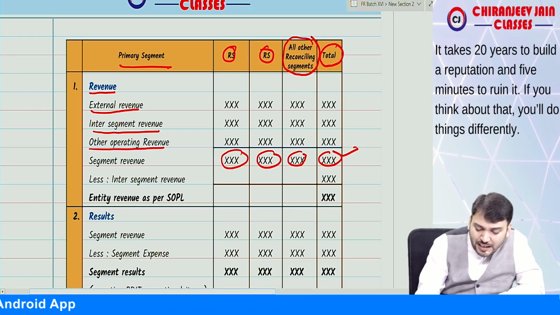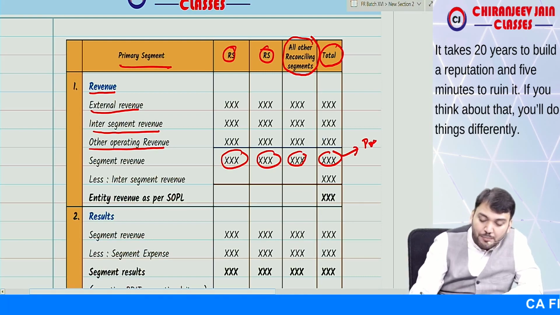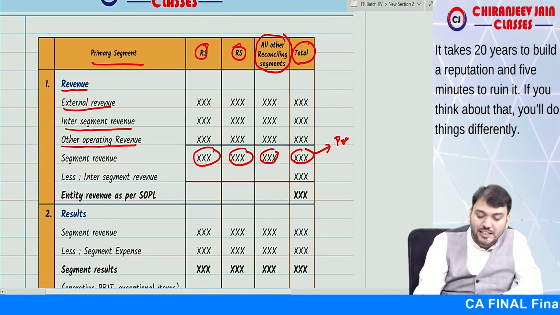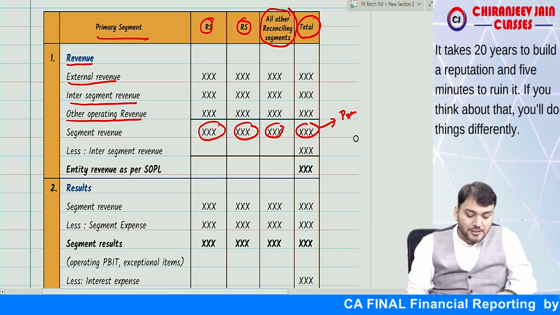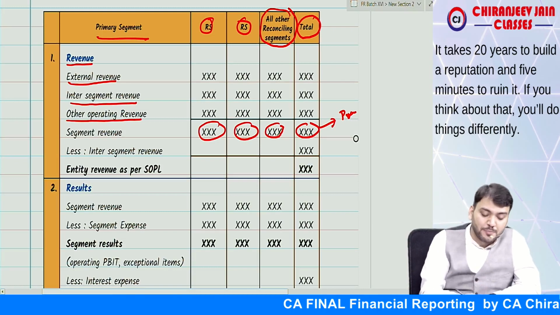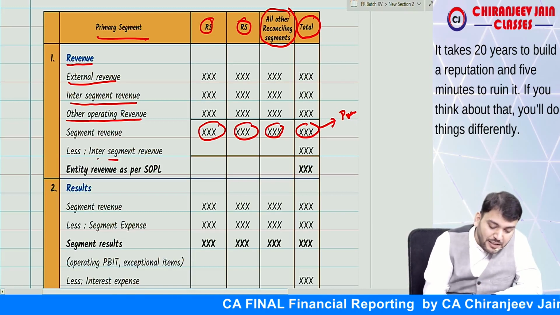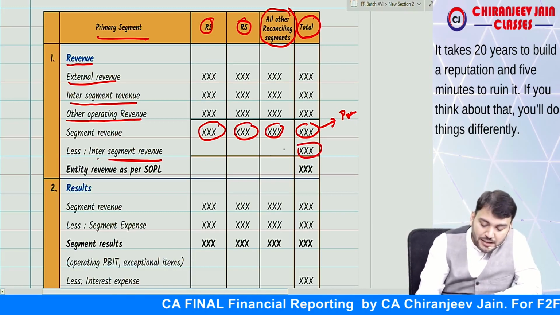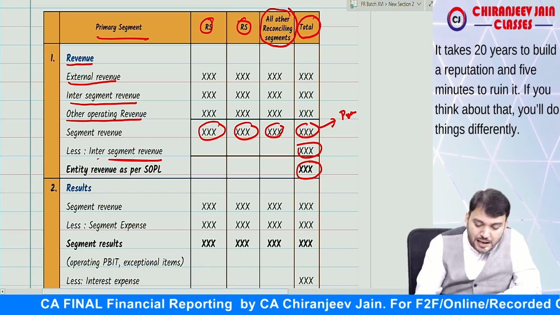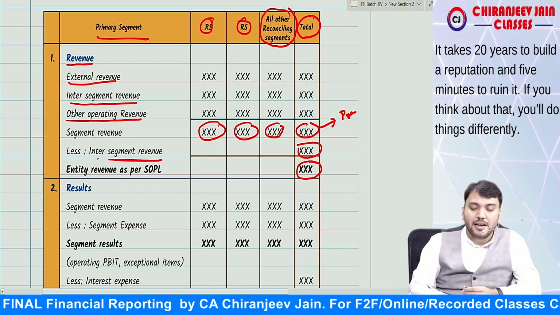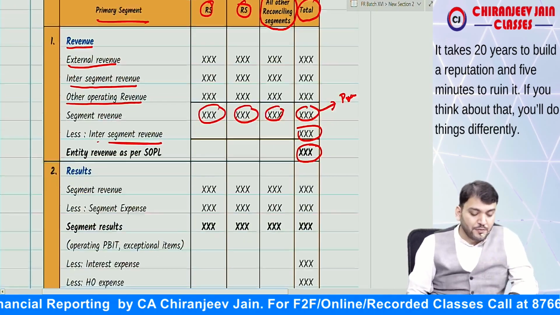And this is the segment revenue. But can I say this segment revenue will not match with the P&L? Why will it not match with SOPL? Because this includes internal sales also. So are you getting what I am saying? Yes sir. Therefore, for reconciliation purpose, we'll do less inter-segment sale. Correct. And this will become what? This will become entity revenue as per SOPL. Understood? Yes sir.